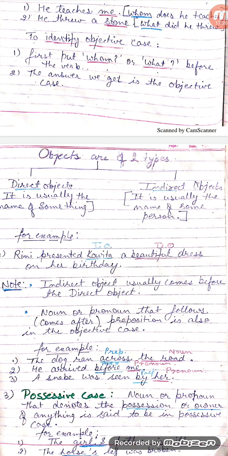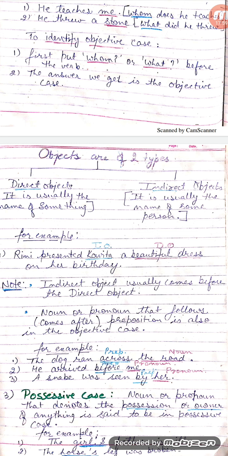Noun or pronoun that follows or comes after preposition are also in the objective case. For example, the dog ran across the road. In this sentence, we can see that ran is the verb and the road is the noun. But between the word ran and the road, there is a preposition across. So in this sentence also, the road noun is in the objective case.